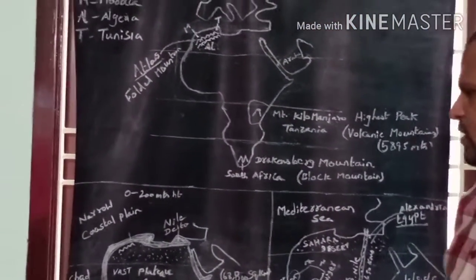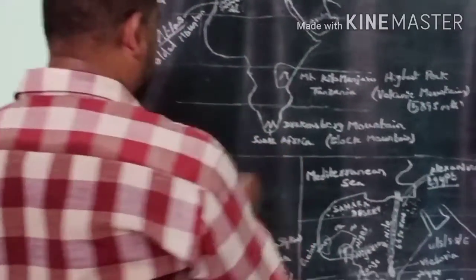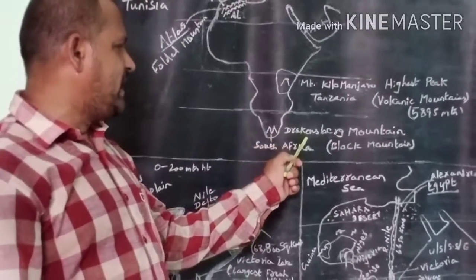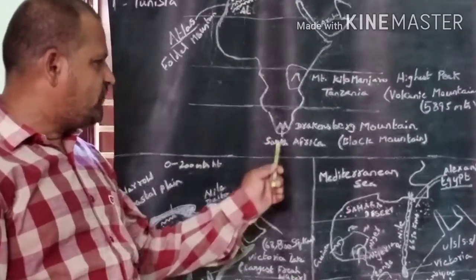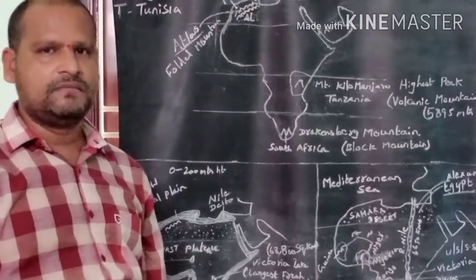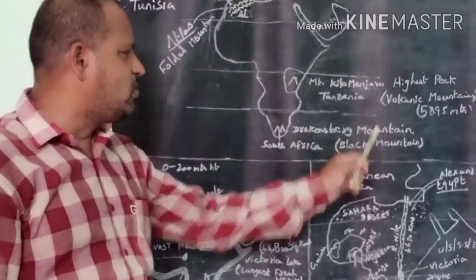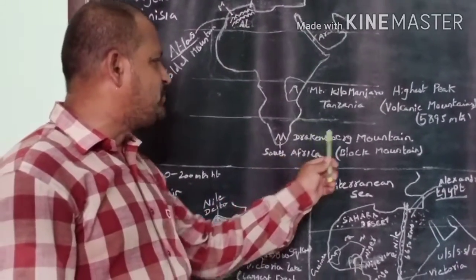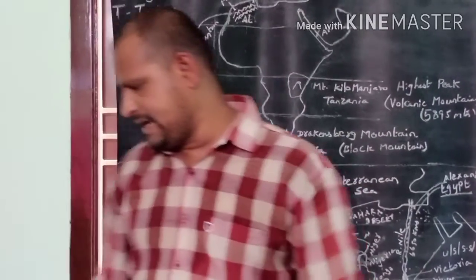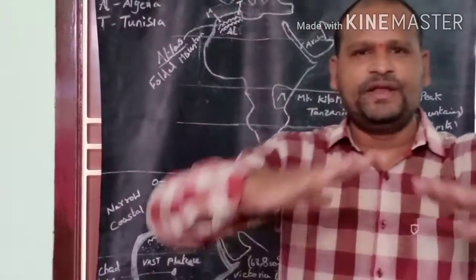Next we discuss Drakensberg Mountain. Drakensberg Mountain is found in South Africa. The type of Drakensberg Mountain is block mountain. How are block mountains formed, do you know?